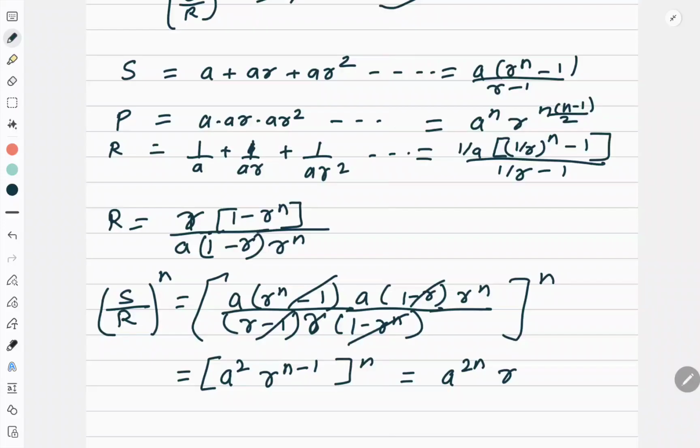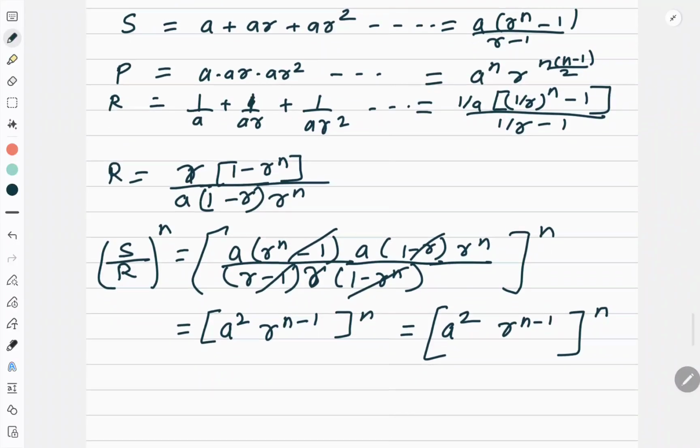My target is to write it in terms of p. So that is the reason I am trying to arrange it. Now I know that I need to figure out the square, so this 2, let it be outside only. So n minus 1 I got, and outside n is there. Okay, wait, I'll just correct it. This power is your 2. Now from this, I should reach the expression of p. What is the expression of p? I should have a to the power n, and r to the power n minus 1 upon 2. Correct? So let me try to rearrange the terms.